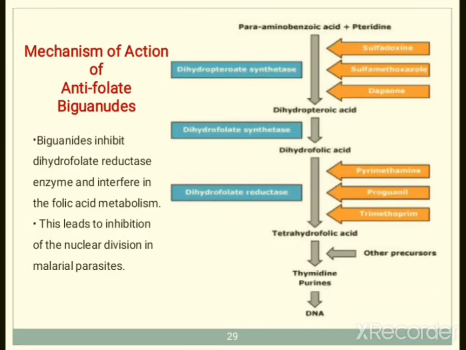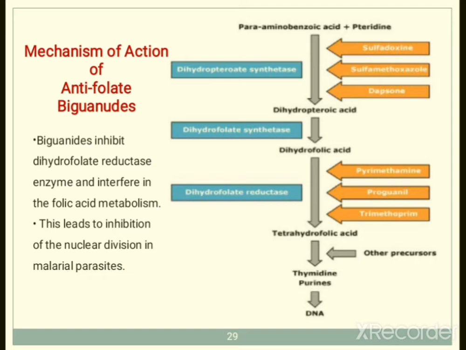Next is the mechanism of action of these antifolate biguanides. The metabolism and mode of action of these biguanides is quite similar to sulfonamides. They inhibit the dihydrofolate reductase enzyme.